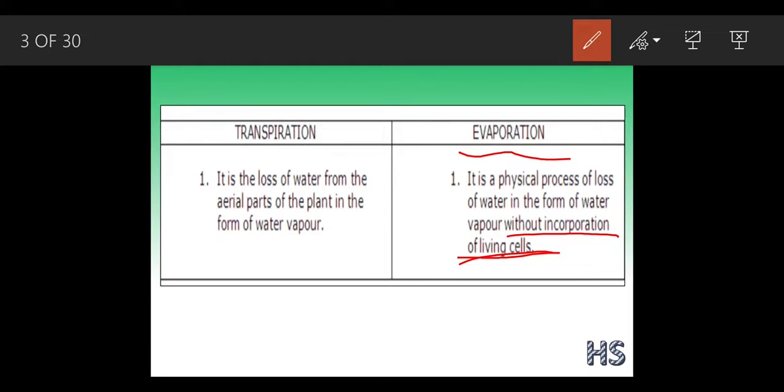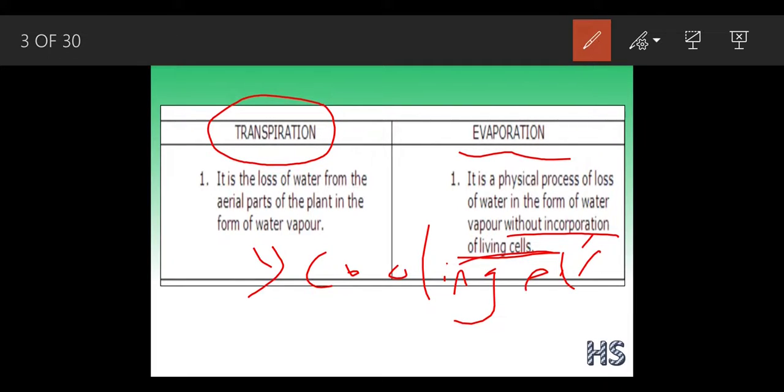But the same clothes, if you dry them in the rainy season, are they going to dry very fast? The answer is no. Transpiration, as I already mentioned, occurs in a living cell. What does transpiration help with? It gives the plant a cooling effect. Whenever we sweat, why do we sweat? In order to get a cooling effect. Same like that, plants get a cooling effect through transpiration.